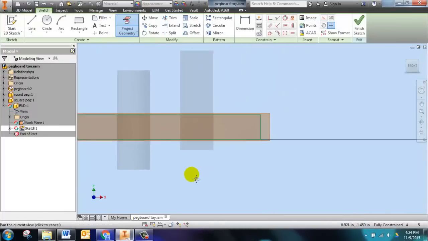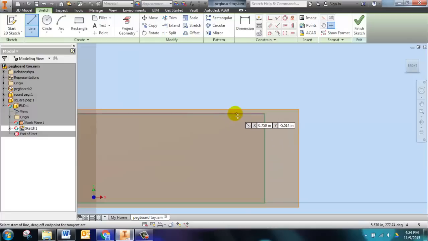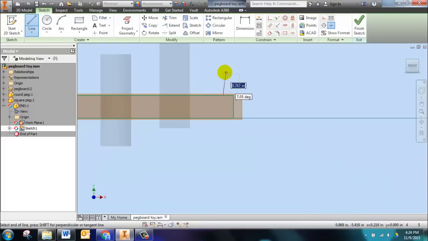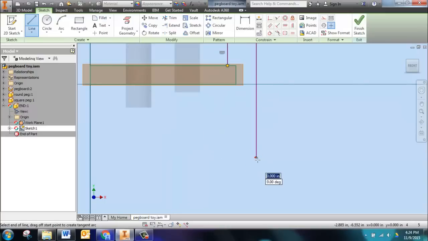Okay, so here's this. I'm going to draw a line from here. Notice I'm trying to make sure I get that constraint. I want to be on that line right there. Bam. That needs to be vertical. And then this way, and then this way we're going to go quite a ways down, so I zoom out a little bit. See how it jumps right there? That's good. That's what we want. And there's our shape.